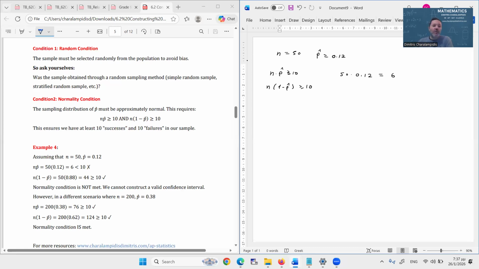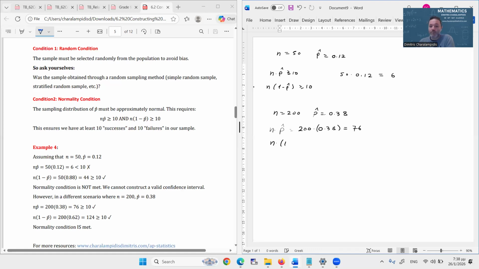Now, if we had a different scenario with a sample of 200 individuals with a sample proportion of 0.38, then n times p hat would have been 200 times 0.38, equal to 76, and at the same time n times 1 minus p hat would have been 200 times 0.62, equal to 124.